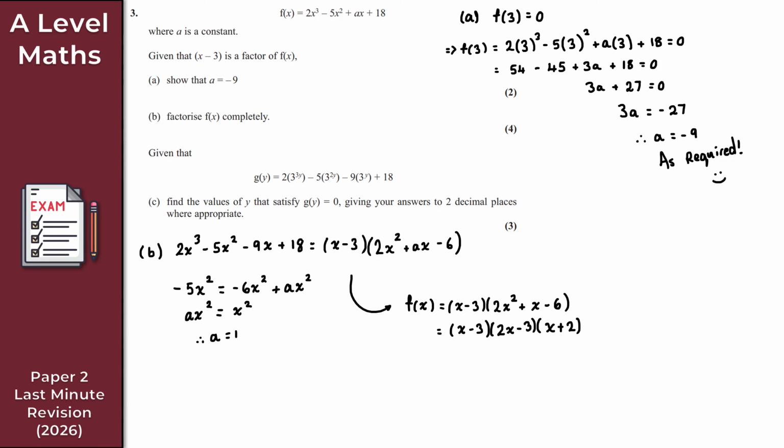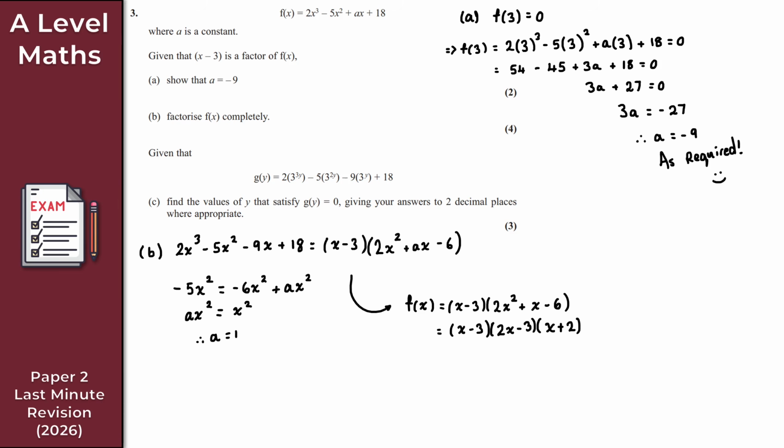And then finally, to finish with, we're given this new function, g of y, which looks a little bit grim. So it's 2 times 3 to the 3y, minus 5 times 3 to the 2y, minus 9 times 3 to the y, plus 18. It just says, find the values of y that satisfy g of y being equal to 0. Give me your answers to 2 decimal places where appropriate.